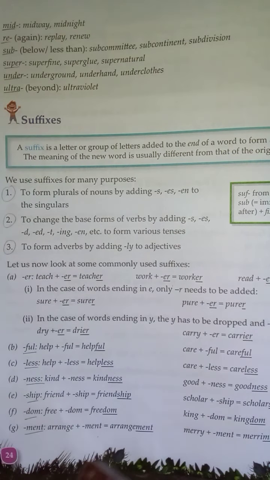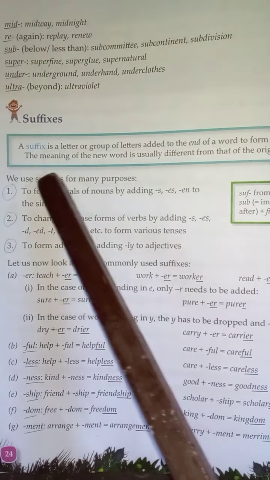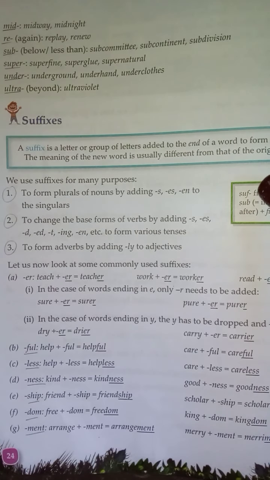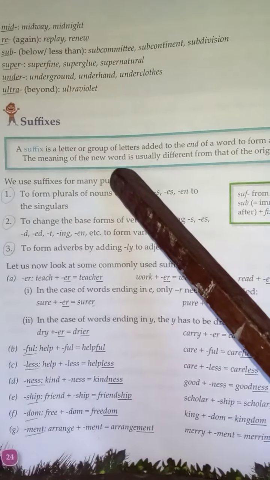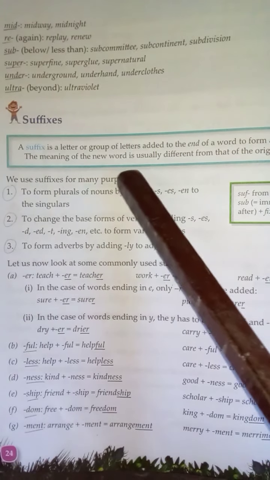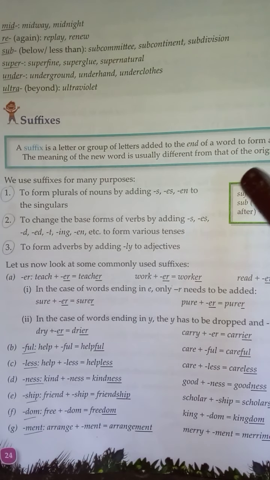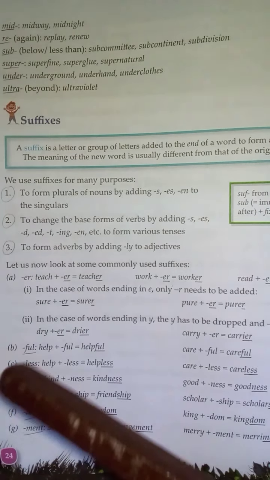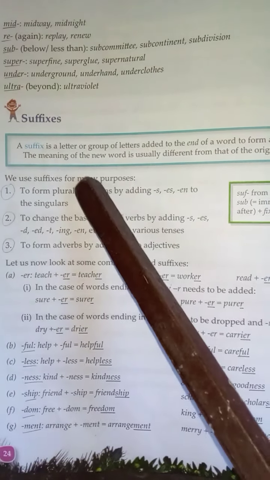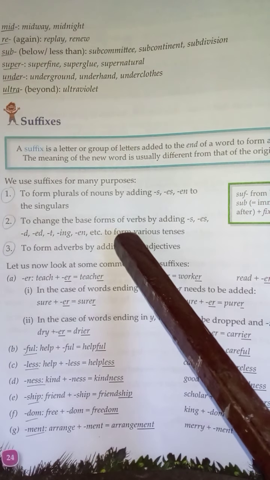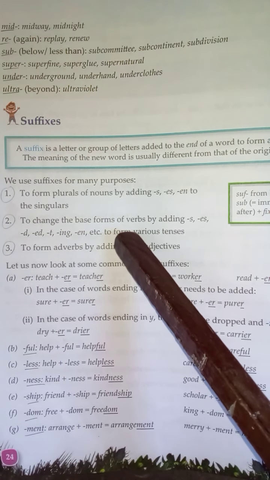Here on page number 24, you can see suffix. A suffix is a letter or group of letters added to the end of a word to form a new word. So a suffix will be added at the end of the word. The meaning of the new word is usually different from that of the original word. Children, if you add a suffix to any word, the new word will be different from the original word.